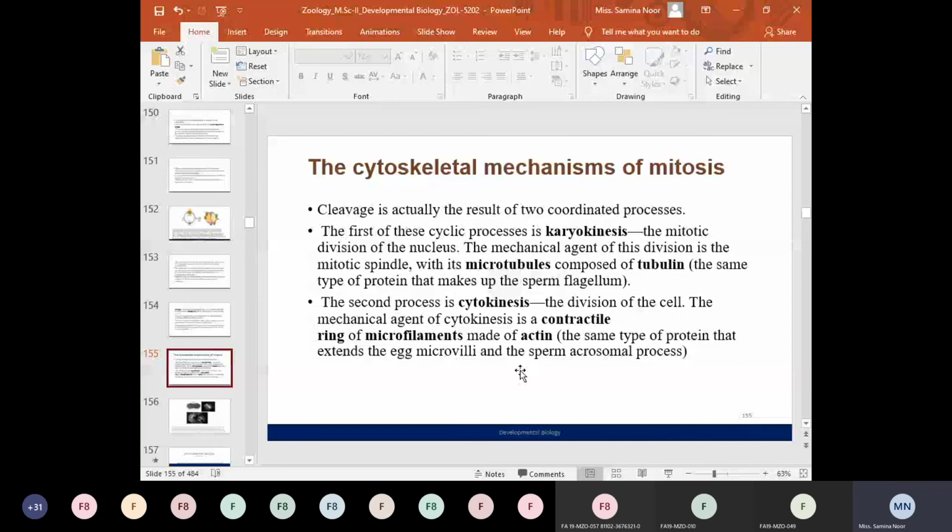So as the microtubules and the microfilaments are components of the cell cytoskeleton, we can say that the cytoskeletal components also play a key role in initiating the first mitotic division, the cleavage division. So in the transition from fertilization to cleavage divisions, one factor is the mitosis promoting factor. Second, the cytoskeletal components play a key role in the transition from fertilization to the first cleavage division, or the first mitotic division.